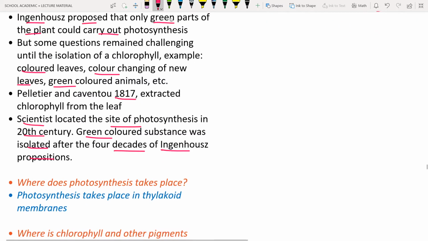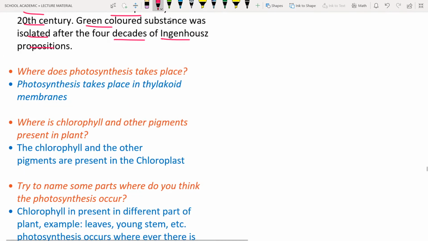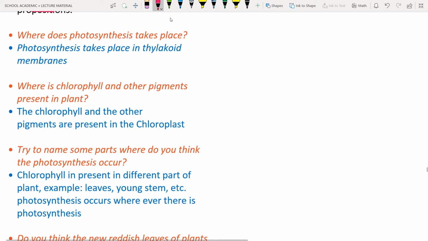Next is the question: where does photosynthesis take place? Nowadays we know that photosynthesis takes place in the thylakoid membranes. What is meant by thylakoid membranes? These are flat sac-like structures known as thylakoid membranes. When these thylakoid membranes are placed one above the other, the stack is known as grana. So photosynthesis takes place in the thylakoid membranes.